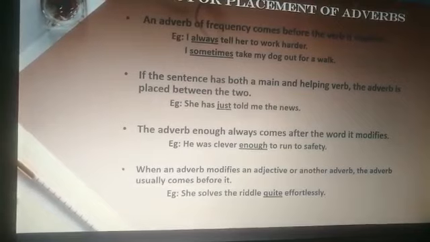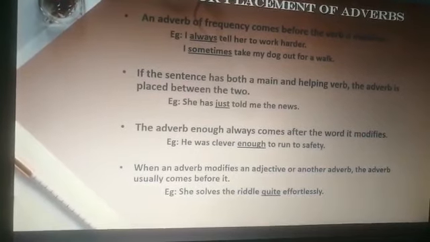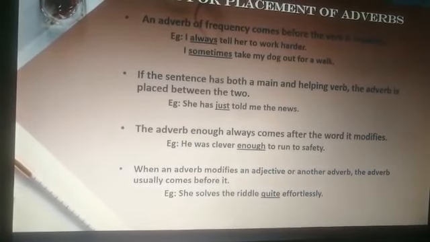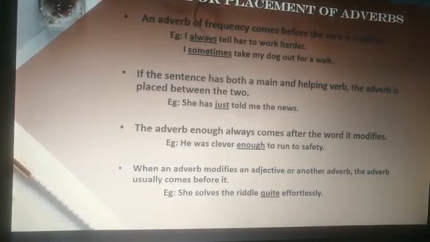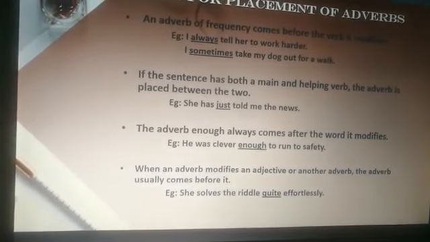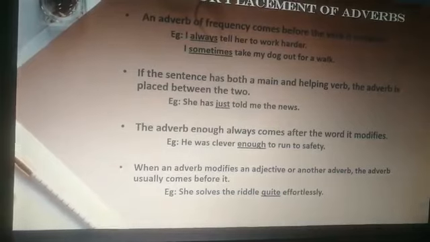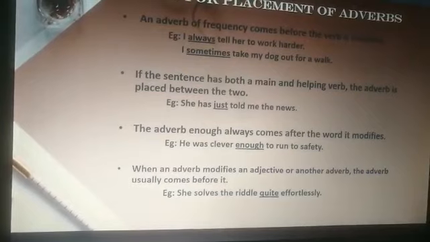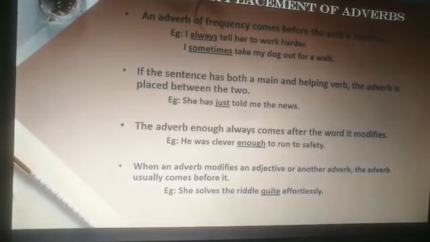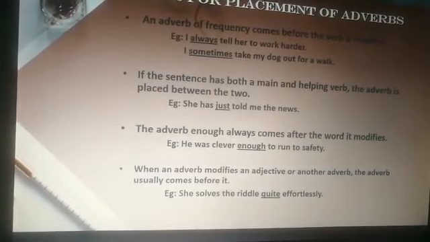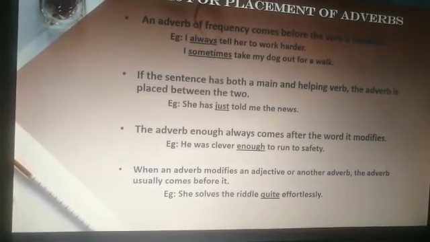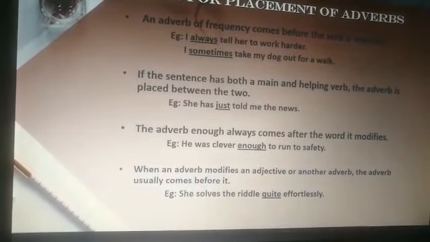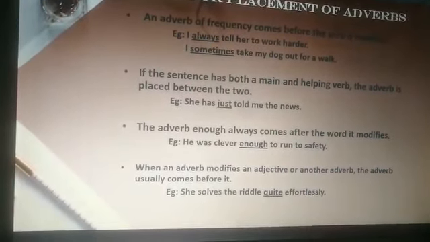The adverb enough always comes after the word it modifies. He was clever enough. It is modifying the word clever and it is placed after it. He was clever enough to run to safety. He was tall enough to reach that shelf. So, the adverb will always be placed after the word that it is modifying. Here it is modifying the word clever and it is put after clever.